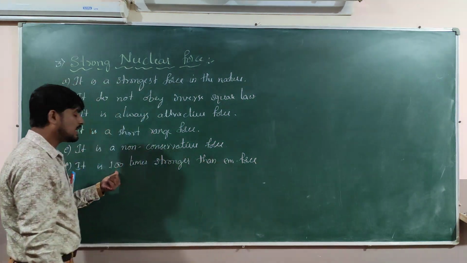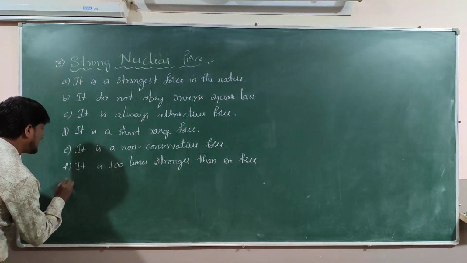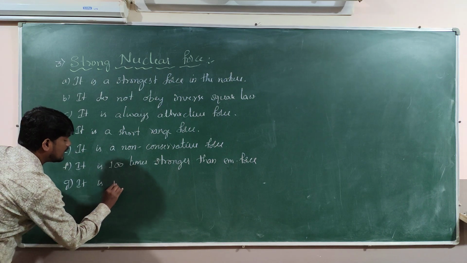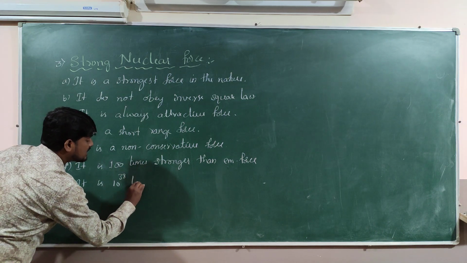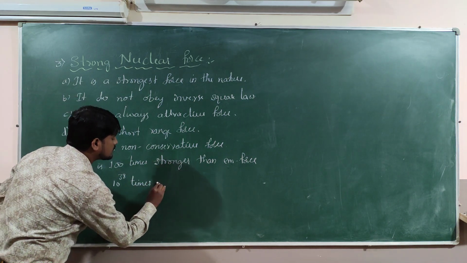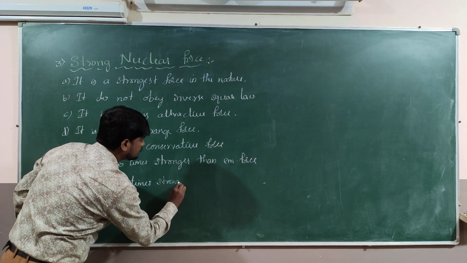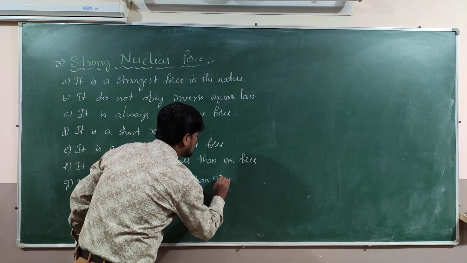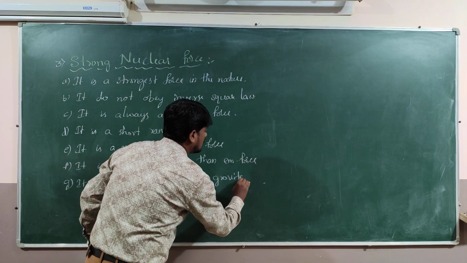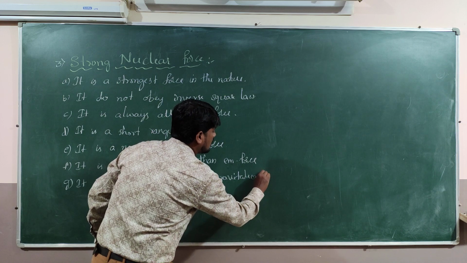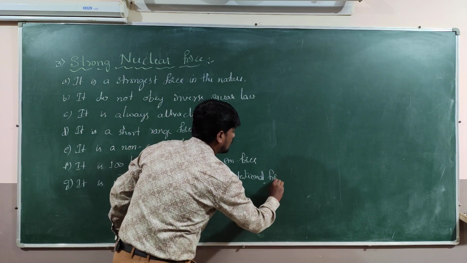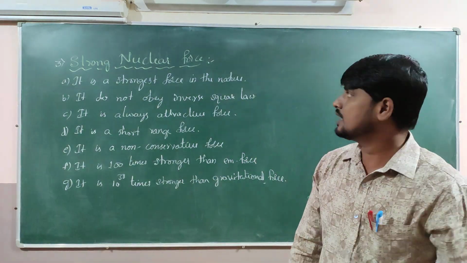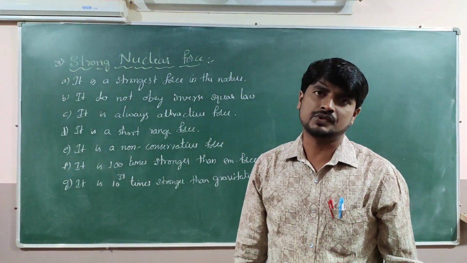So 10 raised to 36 plus 10 raised to 2, that is 10 raised to 38. So it is 10 raised to plus 38 times stronger than the gravitational force. So these are some important properties of strong nuclear force.